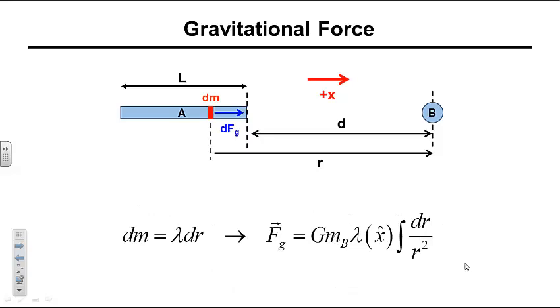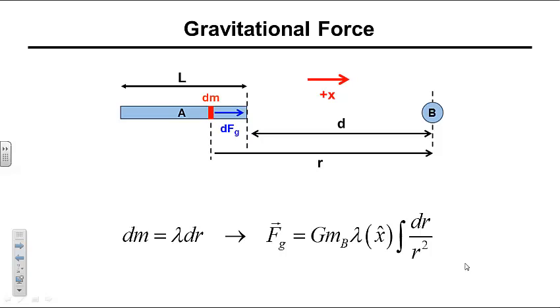As we have done before, we can express dm in terms of dr using the linear mass density of the rod. Recall that since the rod is uniformly dense, the linear mass density of the rod is constant at every point and can also be taken outside of the integral. What remains is an integral involving only the variables dr and r.